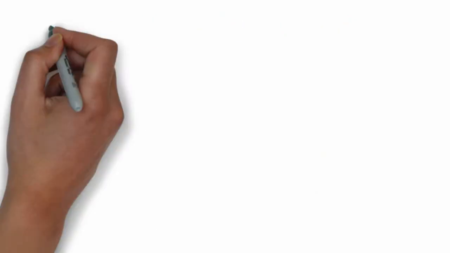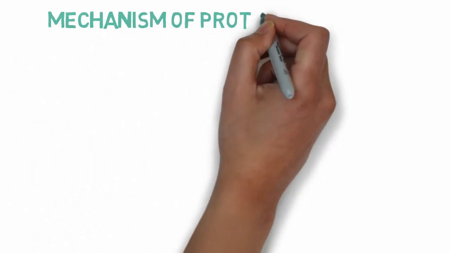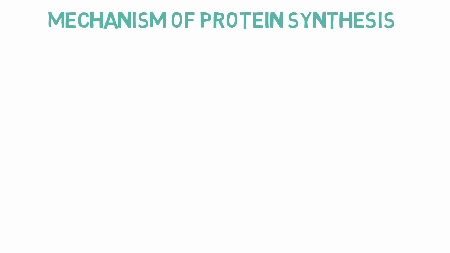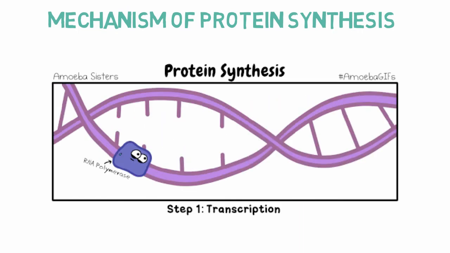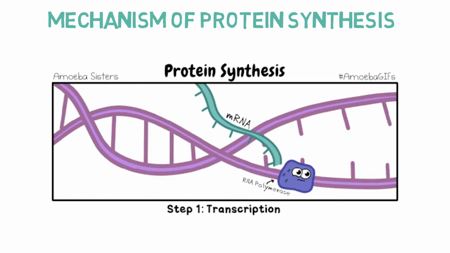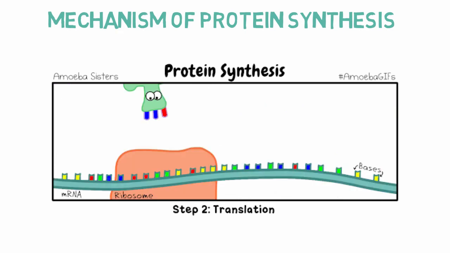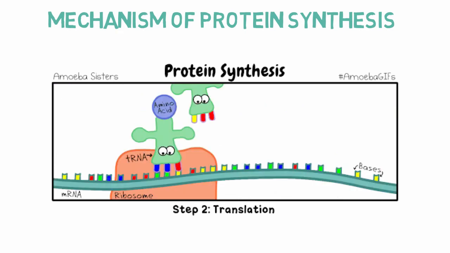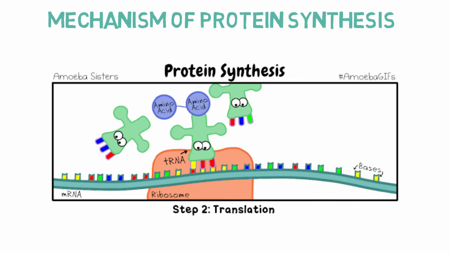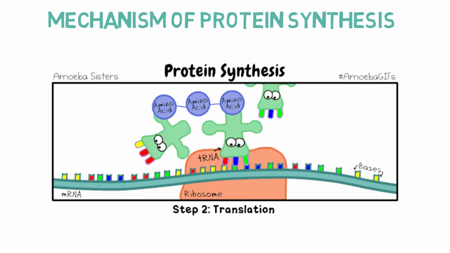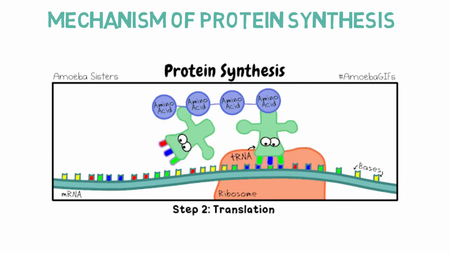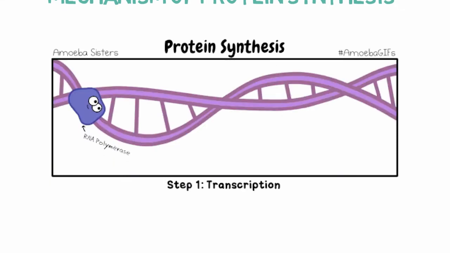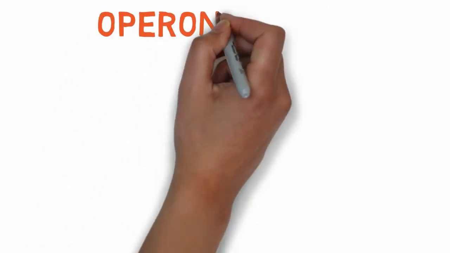Now coming to our next point, that is protein synthesis. That includes transcription, meaning the production of messenger RNA from DNA, and then translation, meaning the production of proteins from amino acids. There is an animation that will help you to understand the topic quickly. To know more, you can go through your textbook.